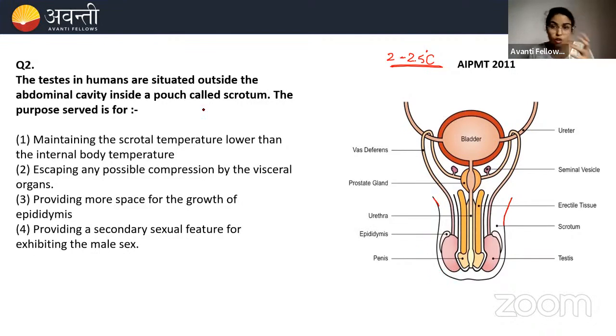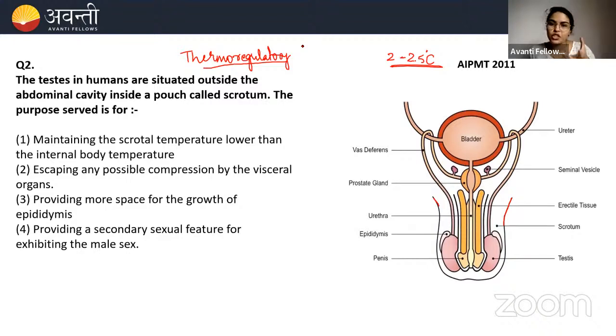Okay, so you might be wondering, this scrotal sac is also called a thermoregulatory organ. If you're wondering what thermoregulatory means, consider a male boy who is feeling very cold, severe cold. He is in an Antarctica kind of area and he's feeling very cold. At that time, what happens?